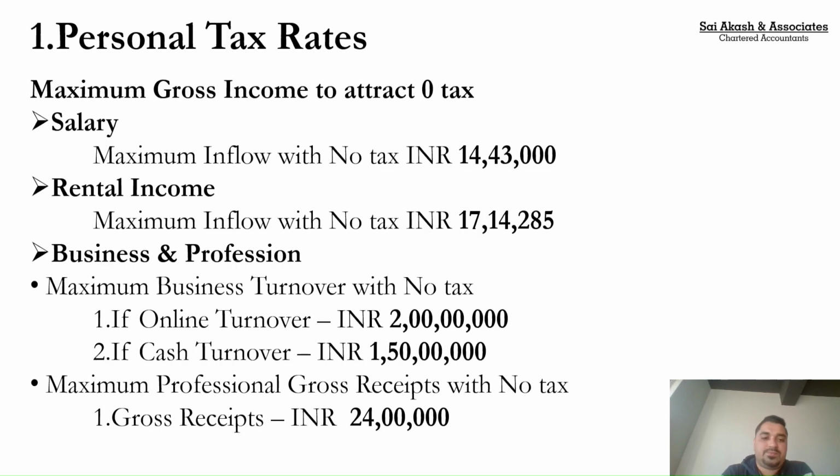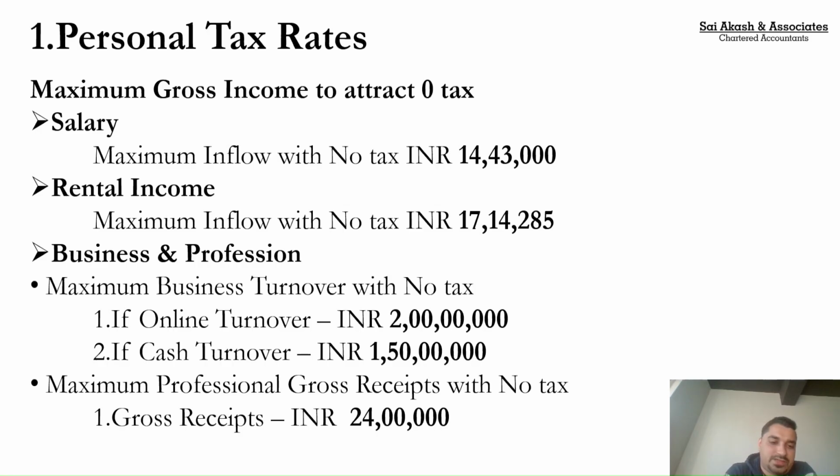Coming to rental income. Sir, what is the maximum rental income that I can have and pay zero tax? Sir, the answer to your question is if you have 17,14,285 rupees, you can pay zero tax, because 17,14,285 would be your gross income, out of which 30% standard deduction is allowed under the new regime also. So if you take out the standard deduction of 30%, your net taxable income would be 12 lakhs.